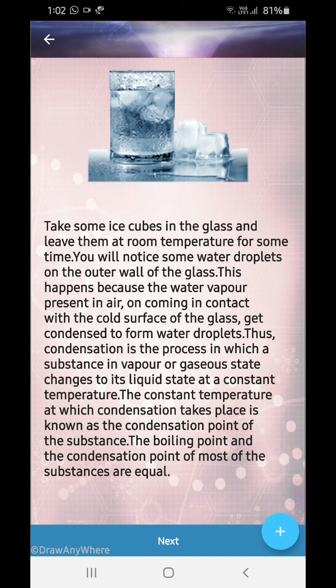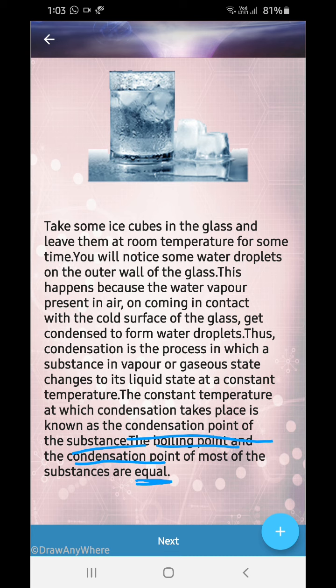Thus, condensation is a process in which the substance in vapor or gaseous state changes into liquid state at a constant temperature. The constant temperature at which condensation takes place is known as the condensation point of the substance. Now, boiling point and condensation point are, for most of the substances, almost equal. For water also, both are 100 degrees Celsius.